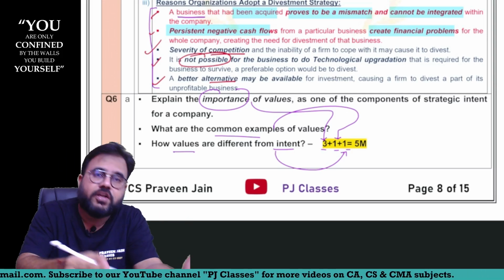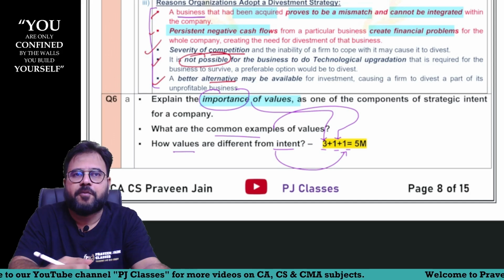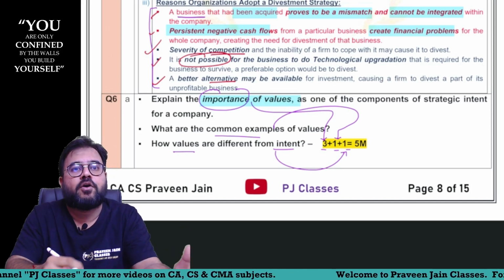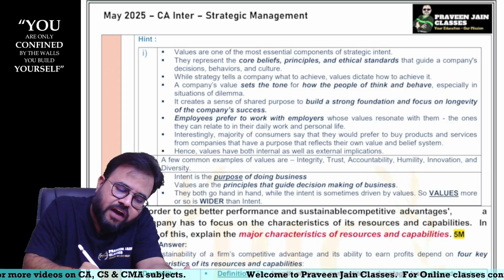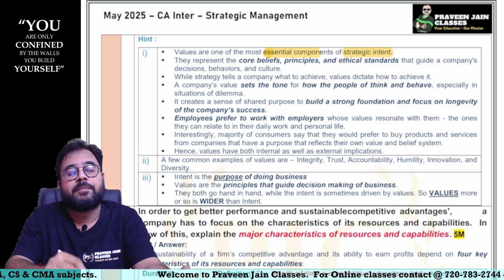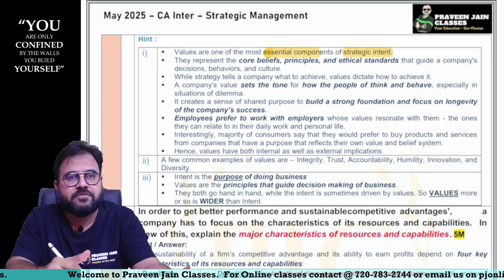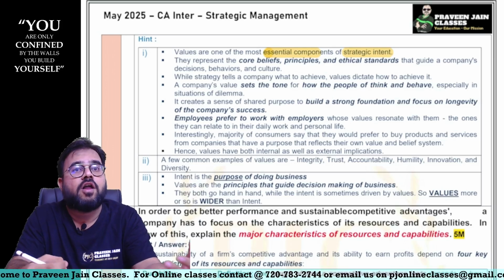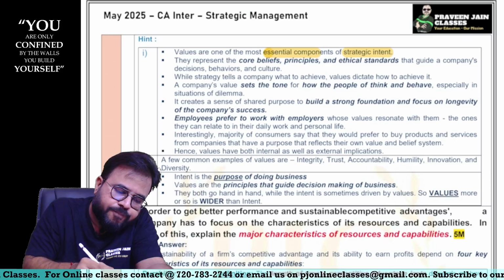So in other words, there are 3 parts, 3 plus 1 plus 1. Here you have to discuss this particular answer in detail. The remaining 2 are only for 1 mark, so a 2 line answer is more than enough, sir. First let us try to see the importance of values. So what is value? Now values are the most essential components of strategic intent. If you can recall chapter number 1, strategic intent had various components. One was value or value systems. Second was vision, mission, goals, objectives. These were all components of strategic intent. So one of the essential components is value.